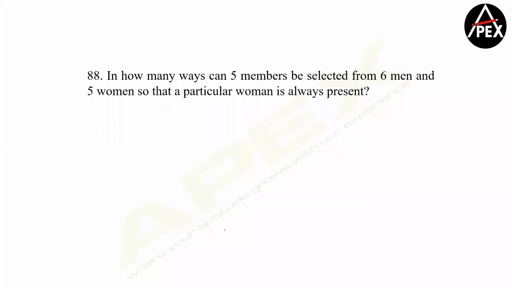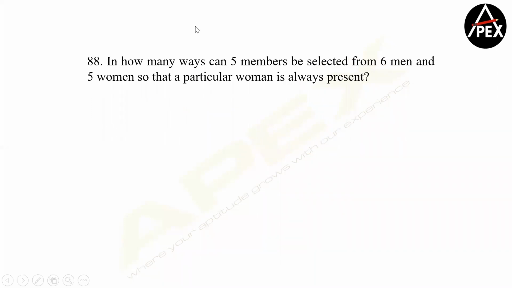Yep, let's solve this, guys. A very interesting question. In how many ways can 5 members be selected from 6 men and 5 women such that a particular woman is always present? Let's say Yashvi is always present. Tell me, do I have to select Yashvi from a number of Yashvis, or is there only one Yashvi in the group?